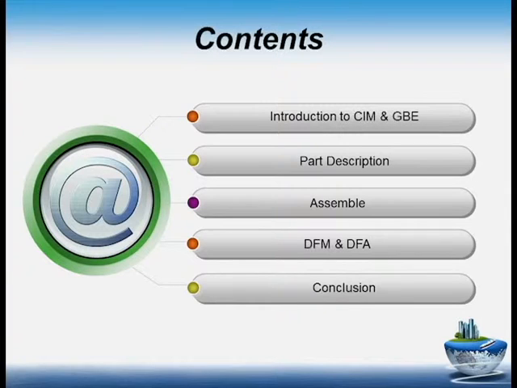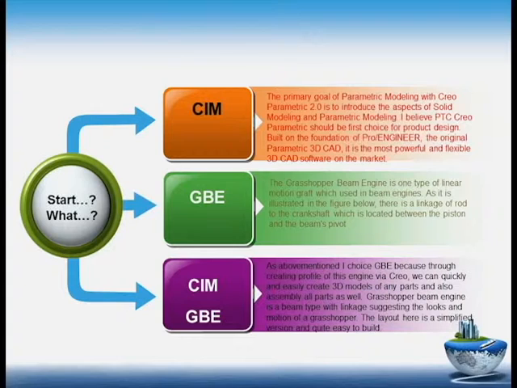Alright, as you can see here, first of all I'm gonna talk about CIM and GBE. GBE means Grasshopper Beam Engine, and then I'm gonna talk about the part description. I will show you all 23 parts. Then I'm gonna talk about how we can assemble these parts together, and then the next step I'm gonna talk about DFM and DFA.